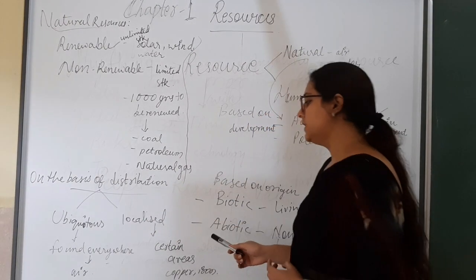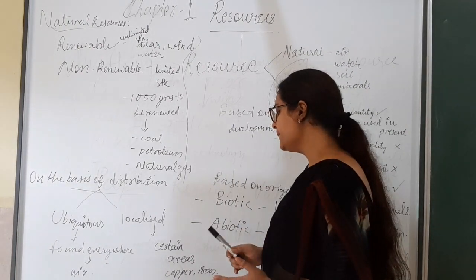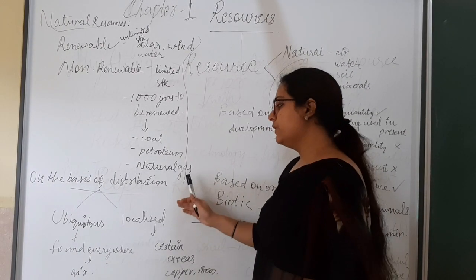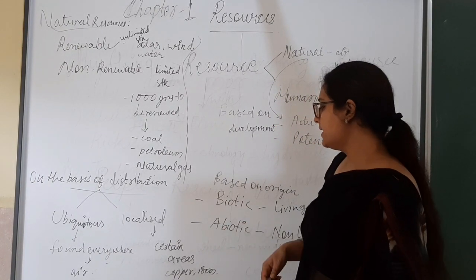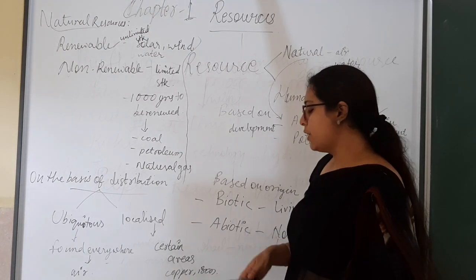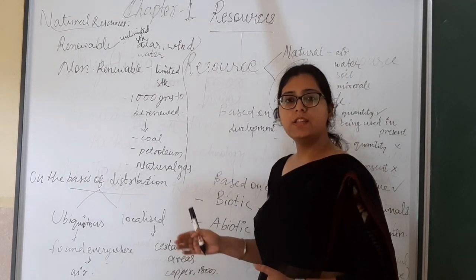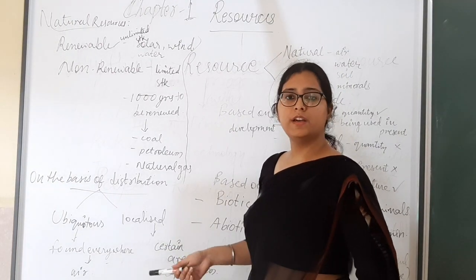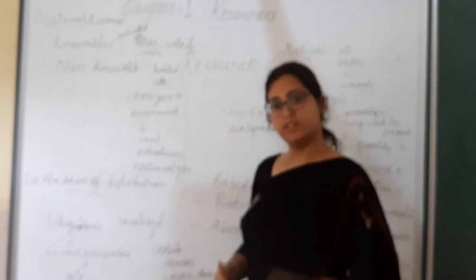And the resource which is localized means which is present in a certain area, that resource will be known as localized resource. An example of localized resource is copper, iron, etc. It means copper and iron, you can get these resources from a certain area, not anywhere on the earth, but air you find everywhere on the earth.